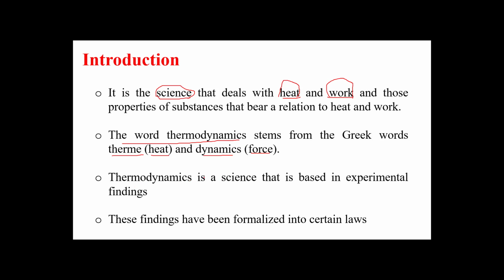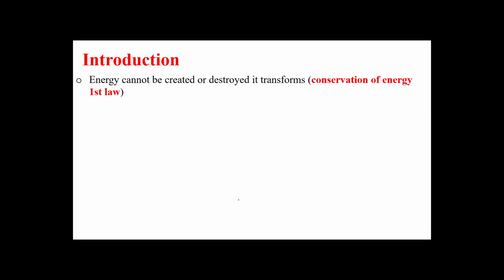So thermodynamics is a science. Maybe I'll ask you in the exam to define thermodynamics. So it is a science, first of all, that is based on experimental findings. Okay. And then you can continue, it's derived from heat and work. So these findings have been formalized into certain rules. Okay, so we have experimental findings, and those findings correlate to formalize a certain rule.